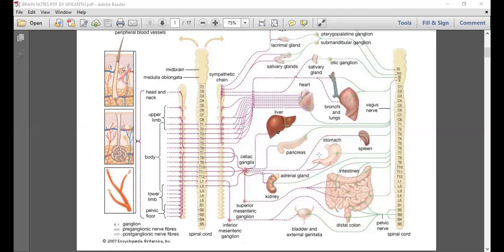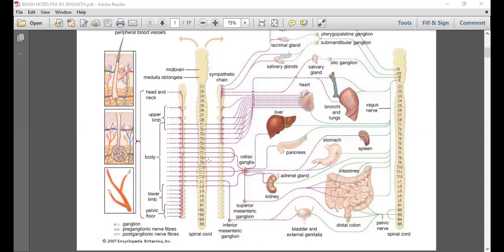I state it ABC. So I start here, stomach as A. The postganglionic nerve fibers which the stomach is receiving from the celiac ganglia, whose preganglionic nerve fibers are coming from the thoracic region of the spinal cord. So got my point here? This is what we did.